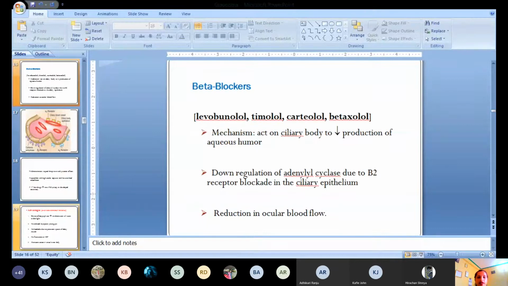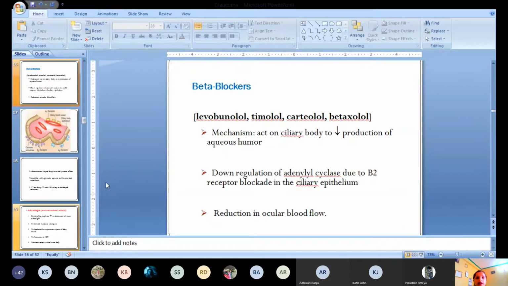Now let's start with another group of drugs, that is alpha adrenergic agonists. In alpha adrenergic agonists also we have different drugs like adrenaline, brimonidine, and apraclonidine. These are the different adrenergic agonists which we can use in case of open angle glaucoma.